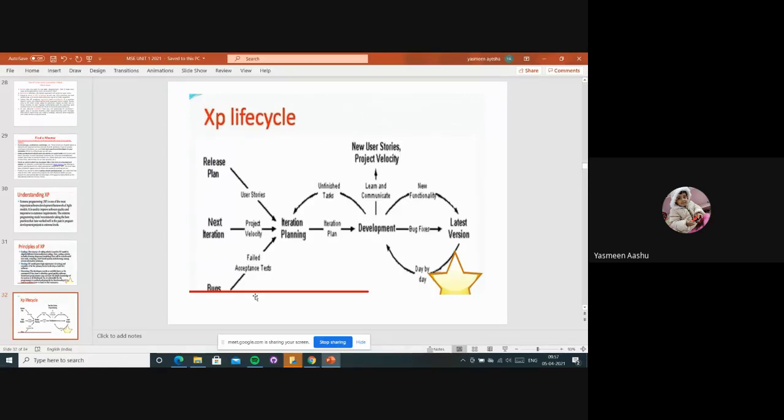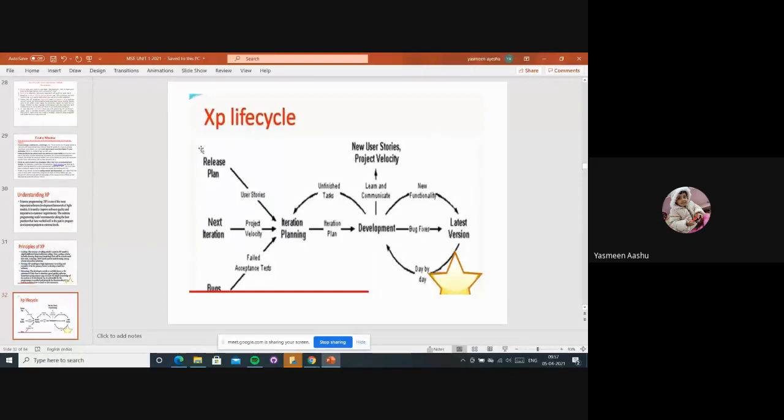I always say that MNC companies are using this extreme programming to develop their projects and to get a benefit. What are they doing in that, how are they working in that? With the help of this XP life cycle, we can see, right?